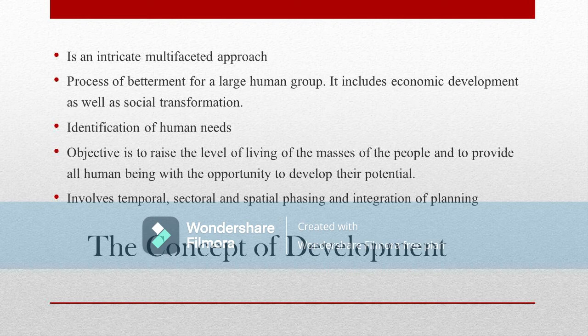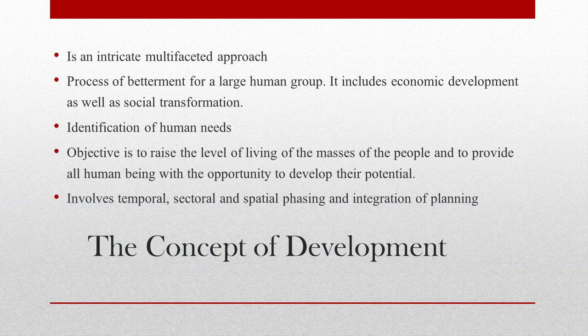How can that occur? That can occur through various types of planning, through temporal planning, through sectoral planning, etc. Through all these kinds of planning, the standard of living of the masses can be raised, and that will take care of human needs through social development and economic development. And when all this development can occur, then we have a multifaceted development.